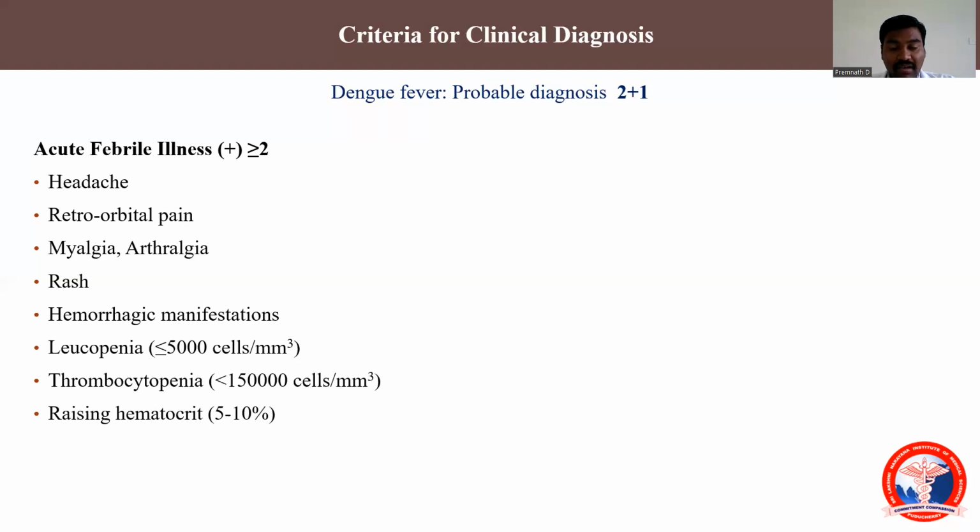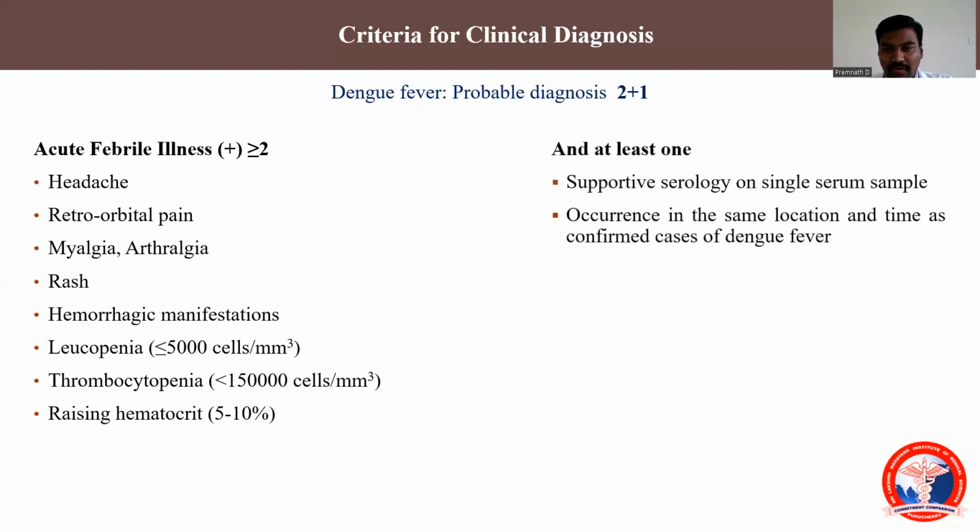Either leukopenia, where the WBC count will be less than 5,000, thrombocytopenia, where the platelet count will decrease to less than 1,50,000, or the hematocrit value will start to rise by 5 to 10%. Either of these two conditions is present along with this one.